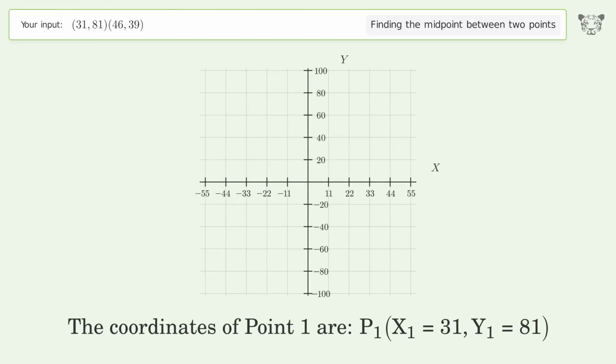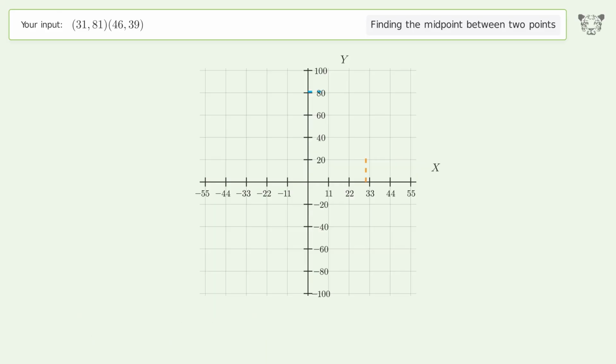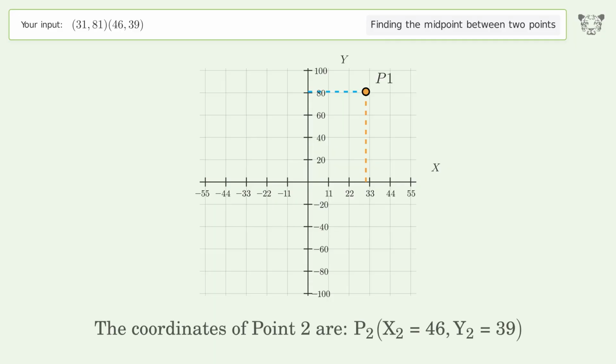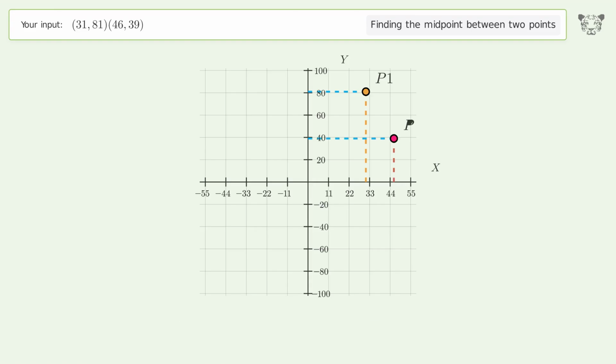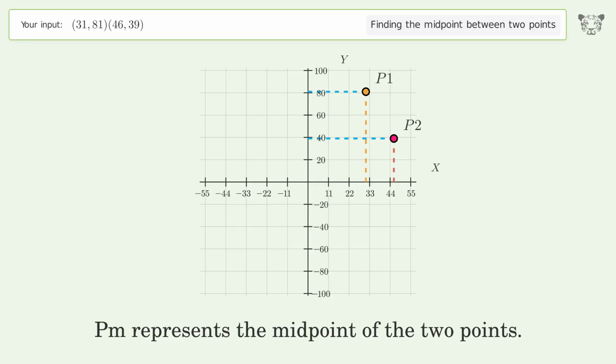The coordinates of point 1 are x1 equals 31, y1 equals 81. The coordinates of point 2 are x2 equals 46, y2 equals 39. PM represents the midpoint of the 2 points.